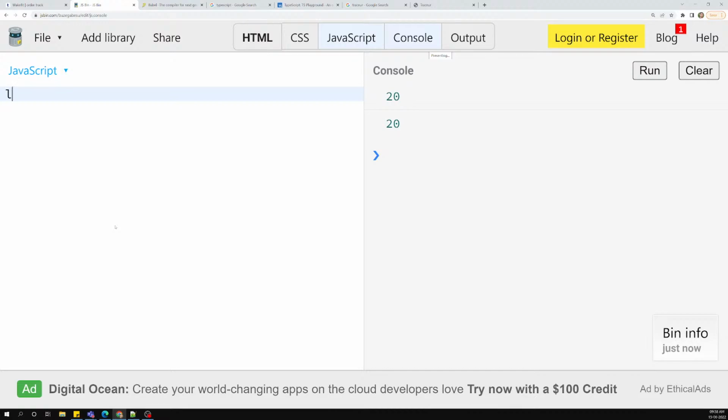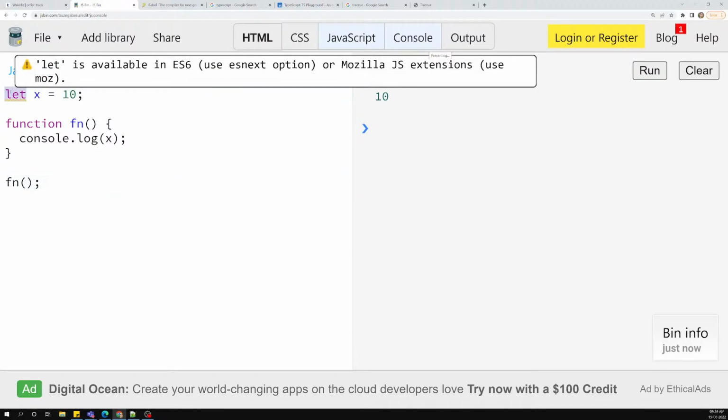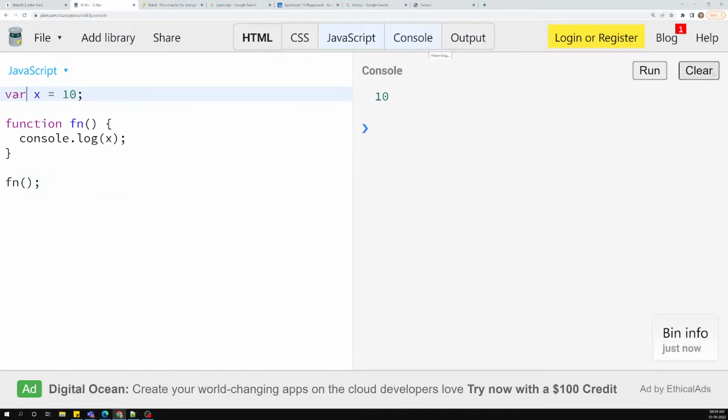Actually let is a block scope, so they call it block scope. I will show you. Let's say I have let x = 10, and a function fn, and I do console.log of x and call this function. Let's see the output. The same output we saw with var, we are able to get here as well.